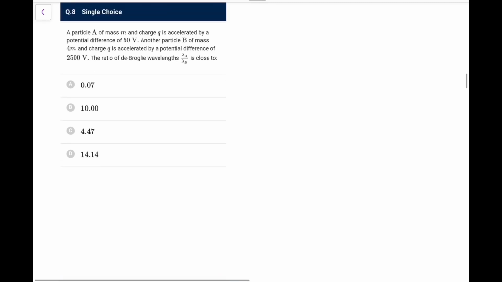Next one. You have a particle A of mass m, charge q, accelerated by a potential difference of 50. Another particle B, mass 4m, charge q, accelerated by 250. Find the ratio of de Broglie wavelengths. We know lambda is h by mv, which you write as h by root 2mK, and this K is qE.